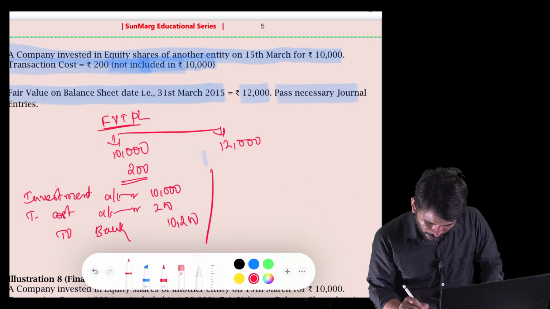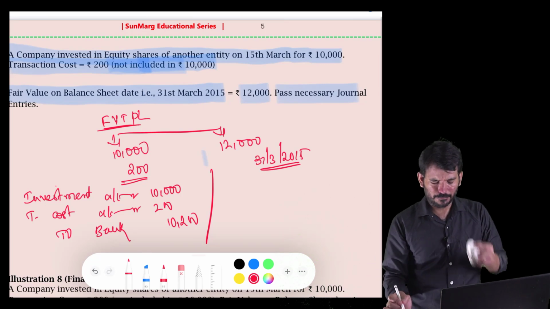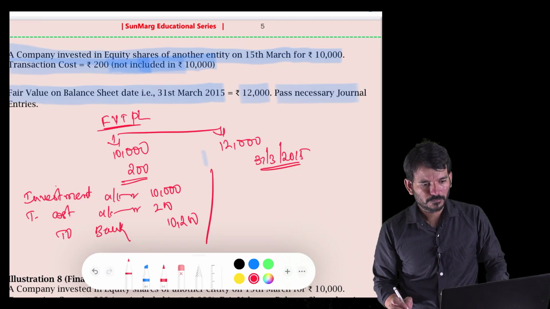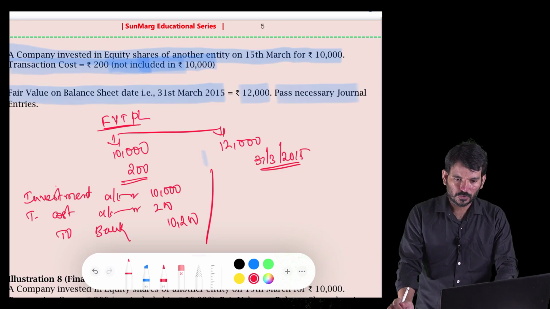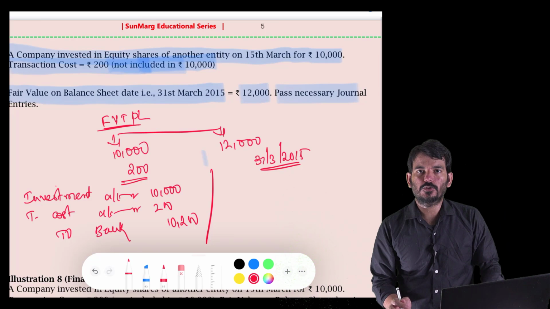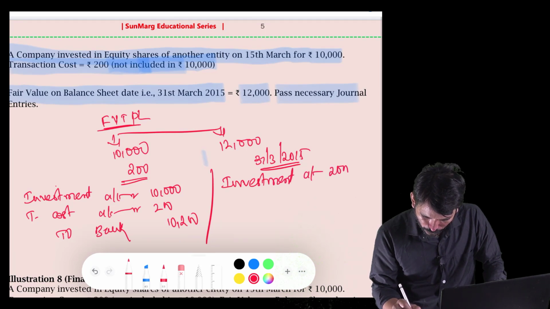And then on the balance sheet date, that is 31st March 2015, we are doing the fair valuation. On the date, the value is coming to 12,000. So there is a change of 2,000 rupees. So 2,000 rupees you have to recognize as an increase. Already it is in a debit balance. So investment account debit 2,000.